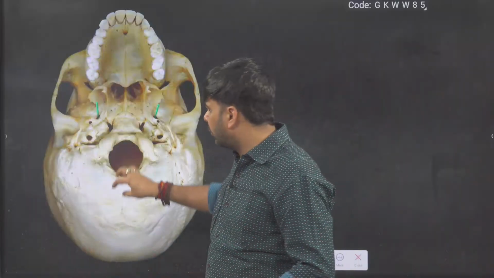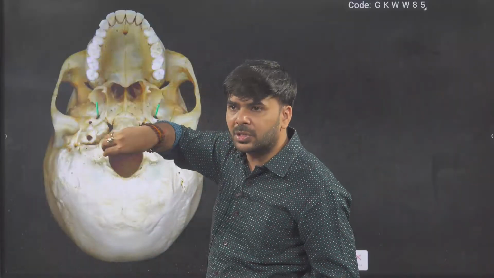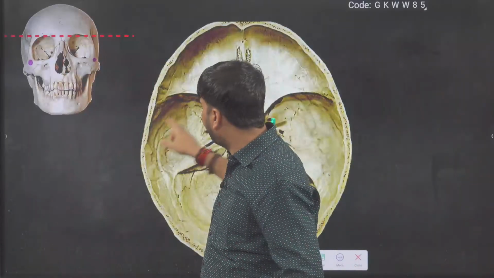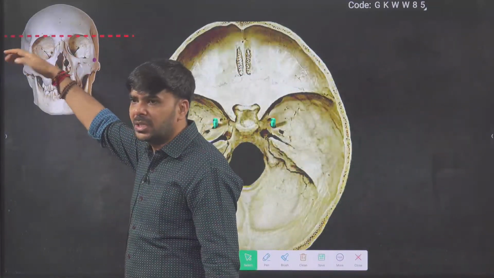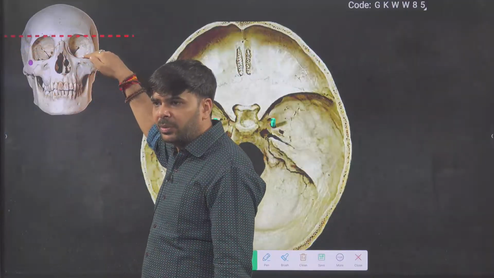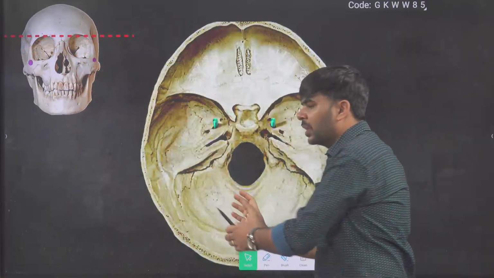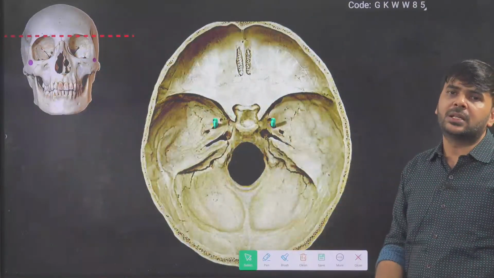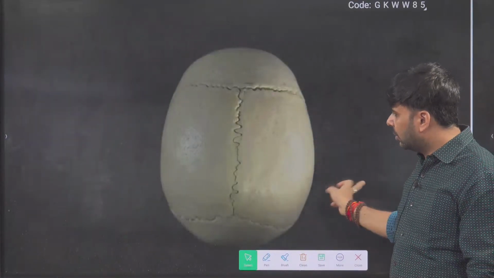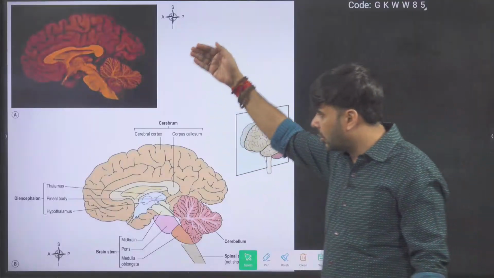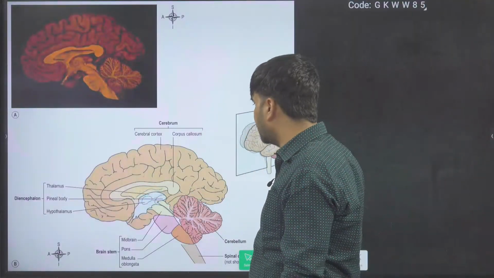Leave it. From this opening only the spinal cord comes out, and inside, in this chamber, in this cut section, you can see this red dotted line. If you cut the skull from this area, you will get this chamber, and in this chamber your brain is situated. Here you can see one complete skull. Leave it. If you cut the brain in a vertical cross section, you'll see it like this.